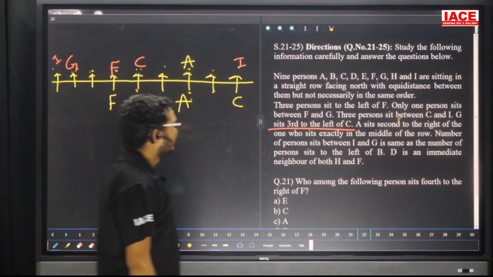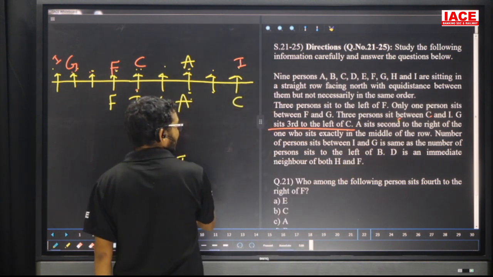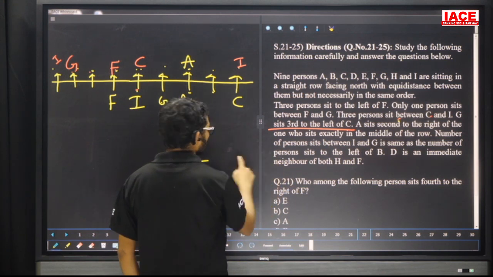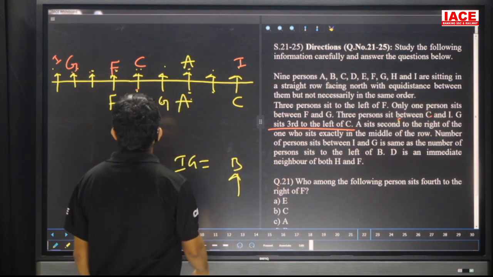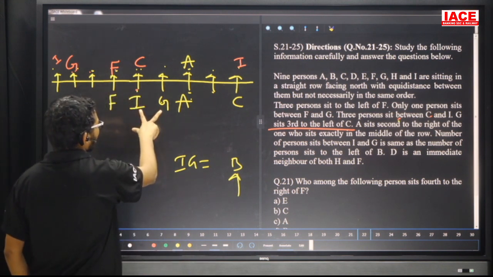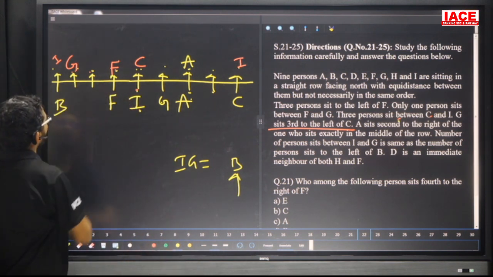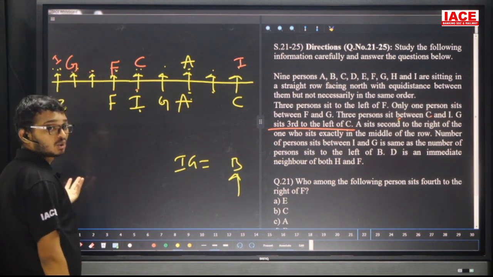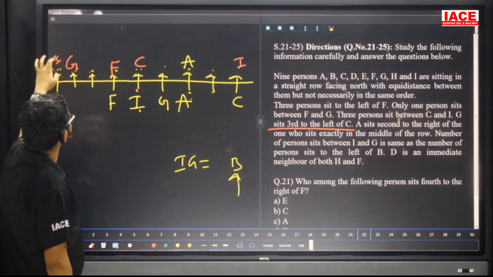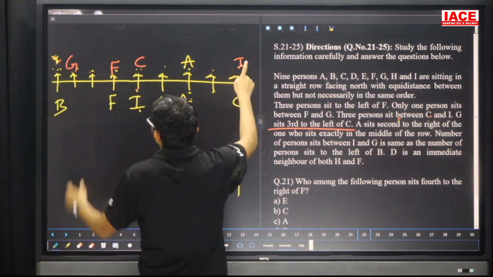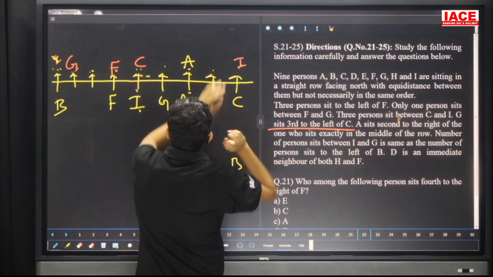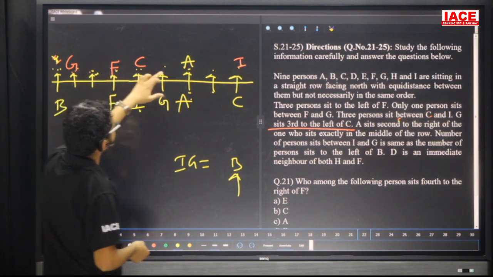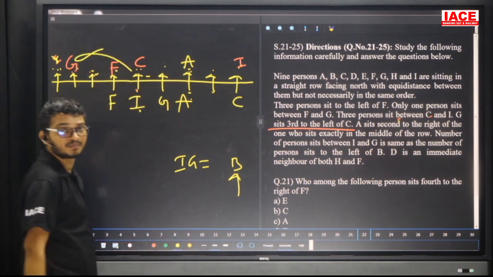Yes, leave it. The number of persons sitting between I and G is the same as the number of persons sitting to the left of B. Now friends, between I and G, how many persons do we have here? No member. Then left of B also no member. Suppose if I take I and G here, no member, left of B no member, so here no chance. Suppose if I take I here, between G and I how many persons do we have? 6 members. Then left of B also 6 members. Here B, no chance. Then the up possibilities, no chance. Leave it.